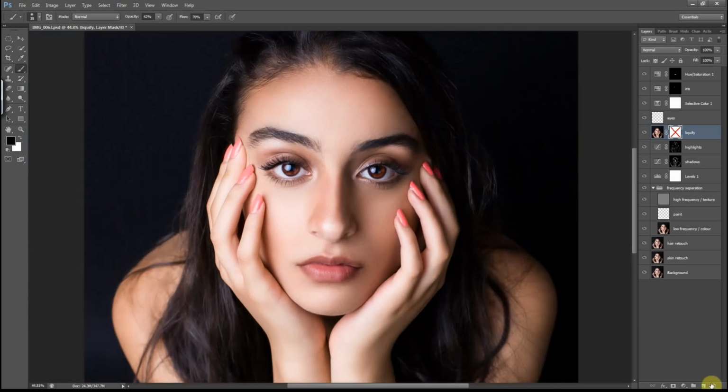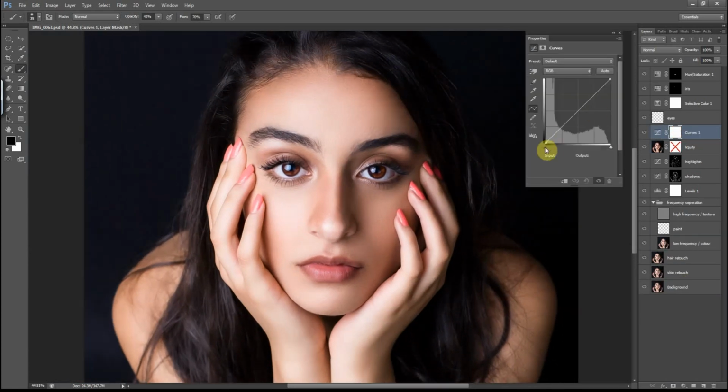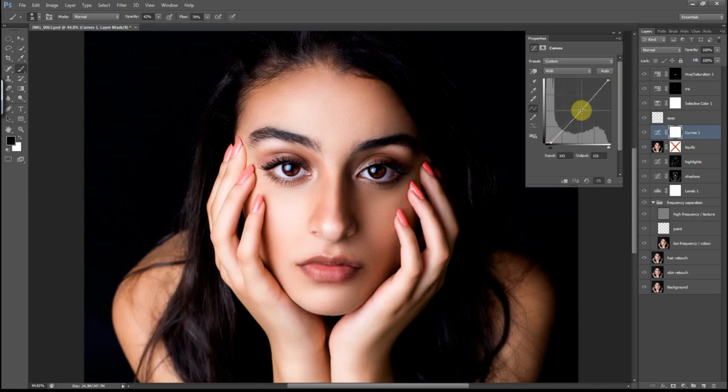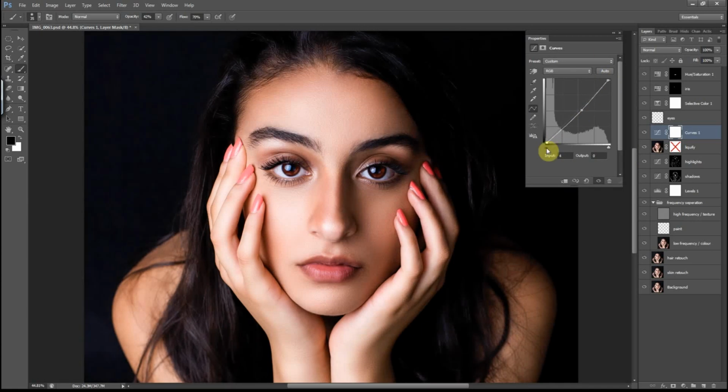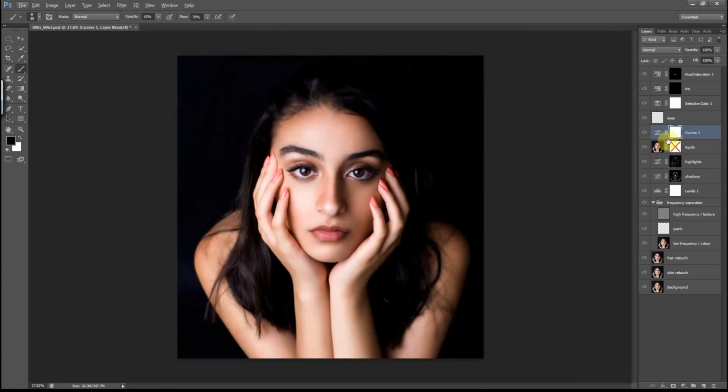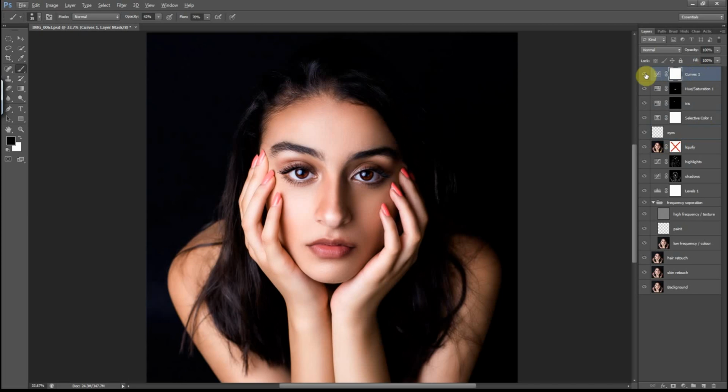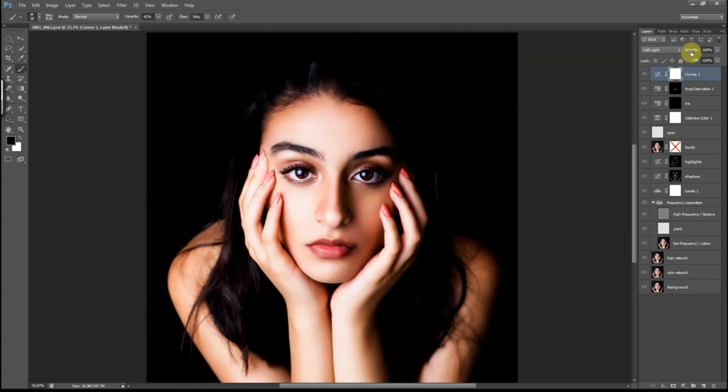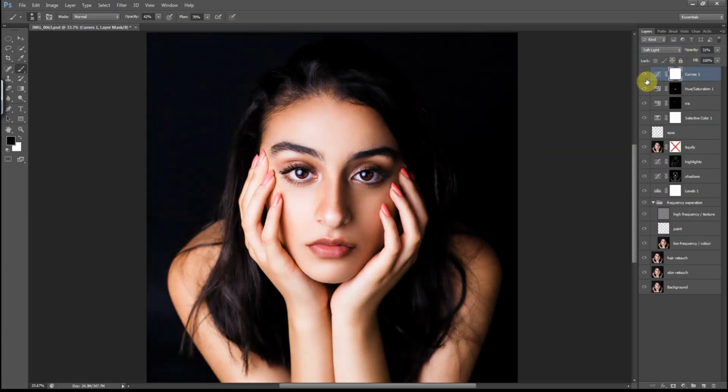And now create another adjustment layer for curves. I just want to enhance the contrast of the whole portrait. That looks good. Put it up. Yep, definitely gives it a more dramatic look. So just change the blending mode and play with the opacity.